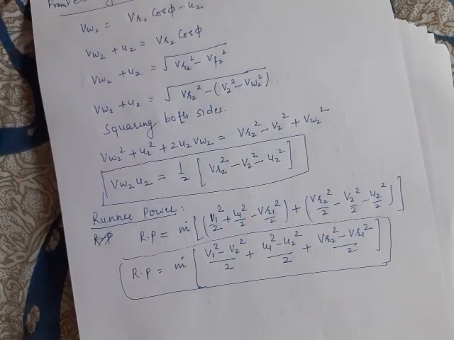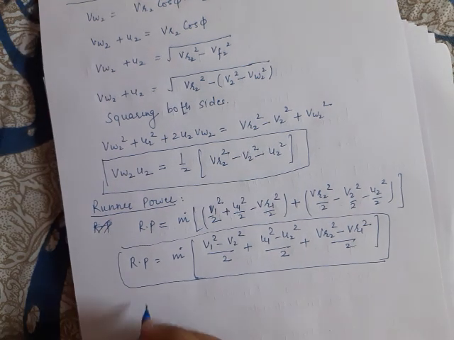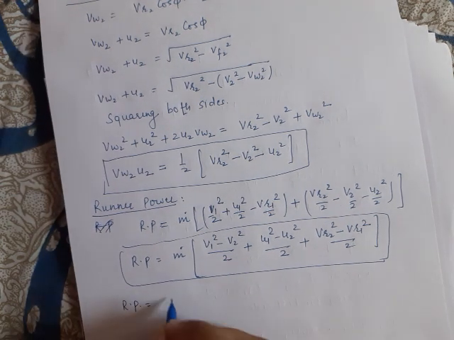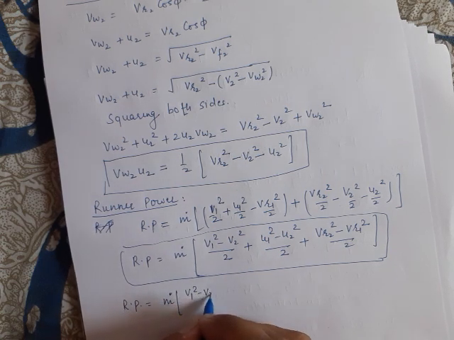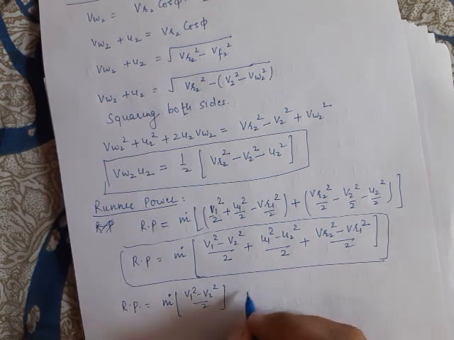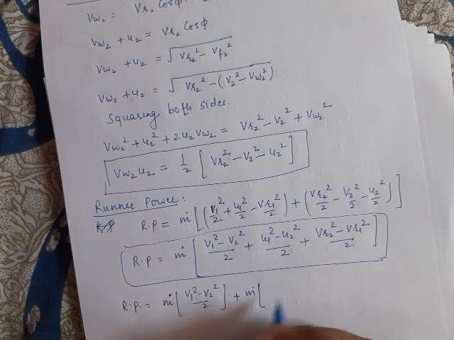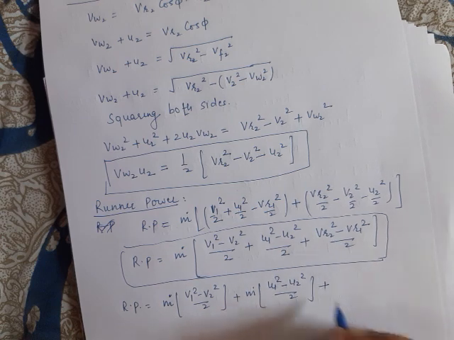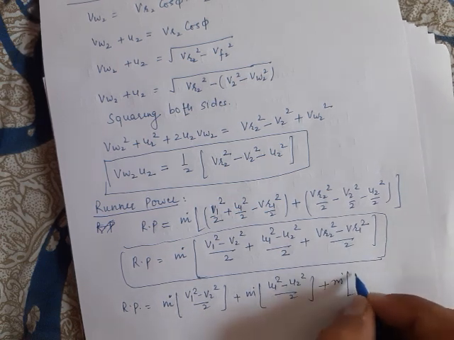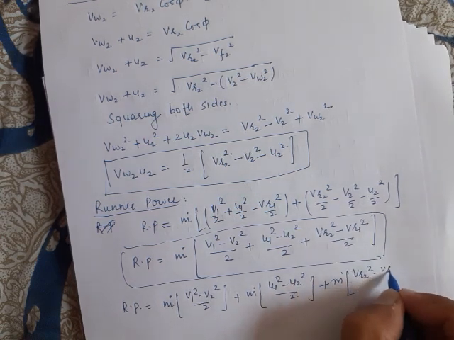Now please observe there are three components inside this runner power. I have to separate each and every component. Runner power is m dot V1 square minus V2 square by 2, plus m dot U1 square minus U2 square by 2, plus m dot VR2 square minus VR1 square by 2.